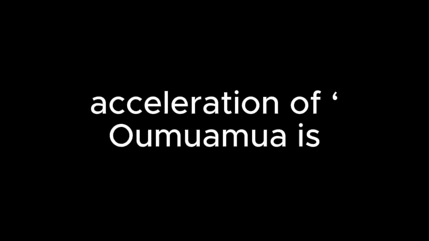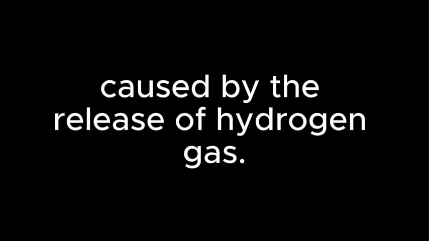The evidence presented in this answer choice would weaken the claim proposed by Bergner and colleagues that the non-gravitational acceleration of Oumuamua is caused by the expulsion of hydrogen gas because this answer choice suggests that there is evidence that refutes this claim. Oumuamua's trajectory is inconsistent with the non-gravitational acceleration caused by the release of hydrogen gas. Furthermore, the remaining portion of this answer choice is unrelated to the claim.